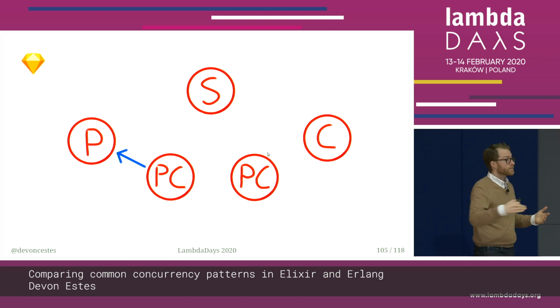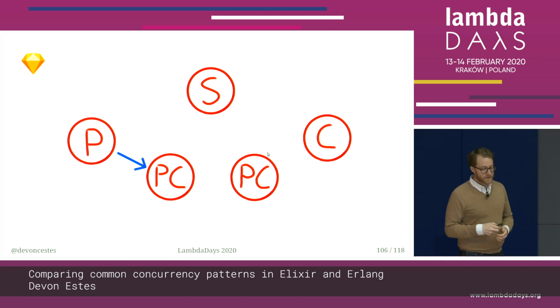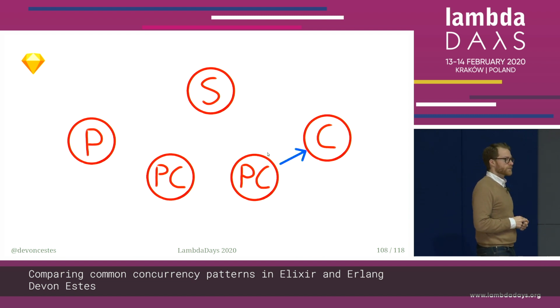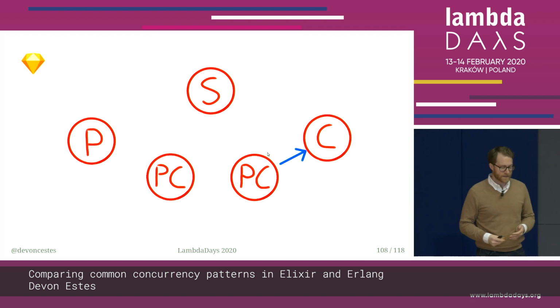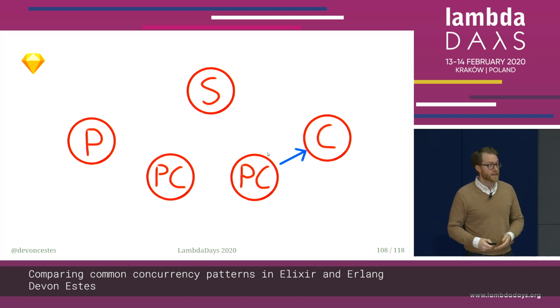Maybe it already has data ready to be given. And so it sends some data to the second stage, some event or some data. And when it's done, it still remembers that this next one wanted some data when it was ready, and so it sends it back along the chain, and it sends eventually back to the consumer. So it uses back pressure to avoid a really common thing, which is the ability to overflow or overwhelm one stage in the process, and you can have really bad things happen if that happens. So that's why I say please use a really well-designed library for this type of thing, because it will help you avoid those common pitfalls.